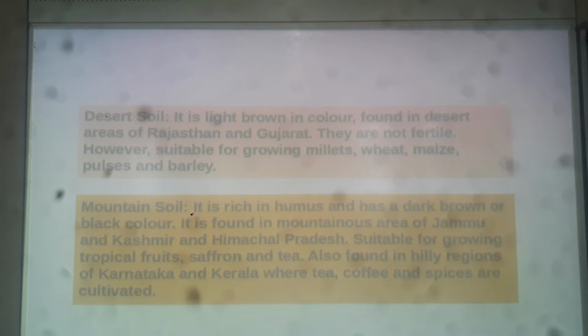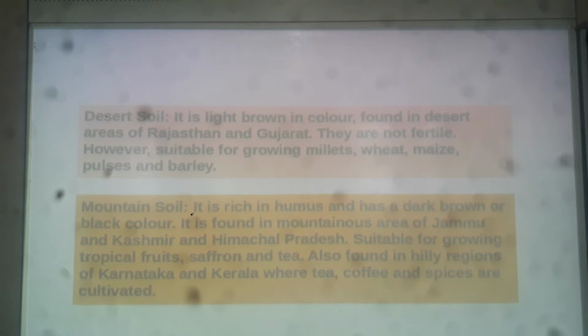Very easy to remember. These sands are not fertile, that's why very few plants grow in desert soil.